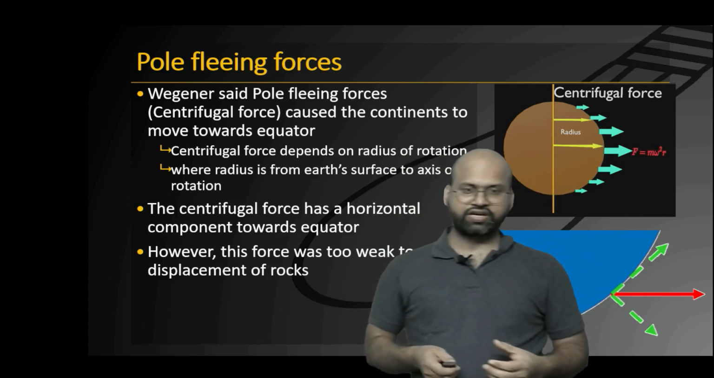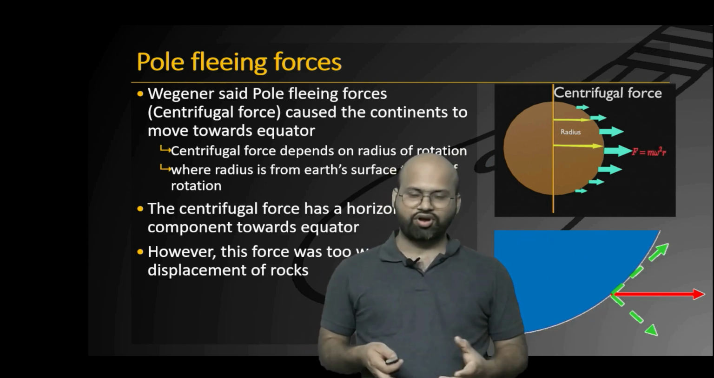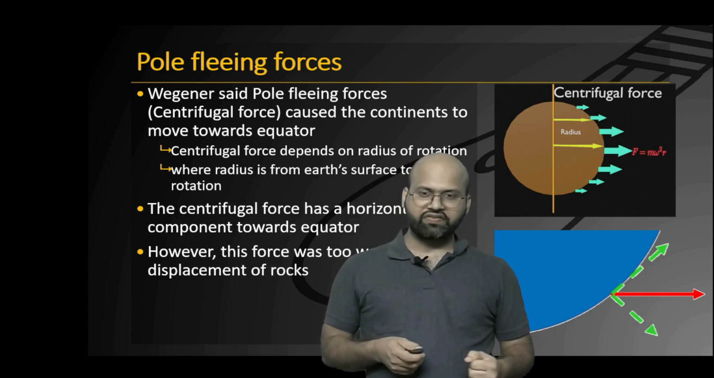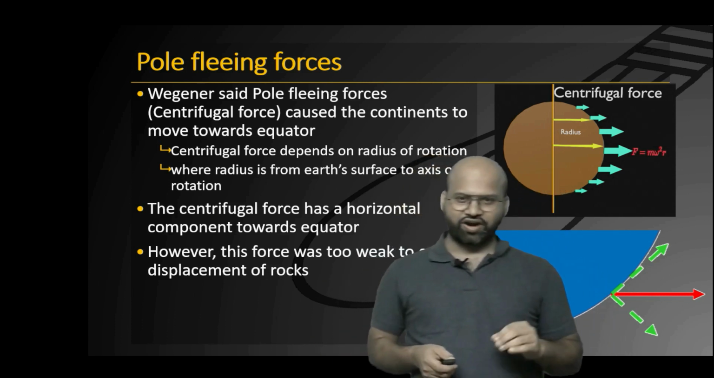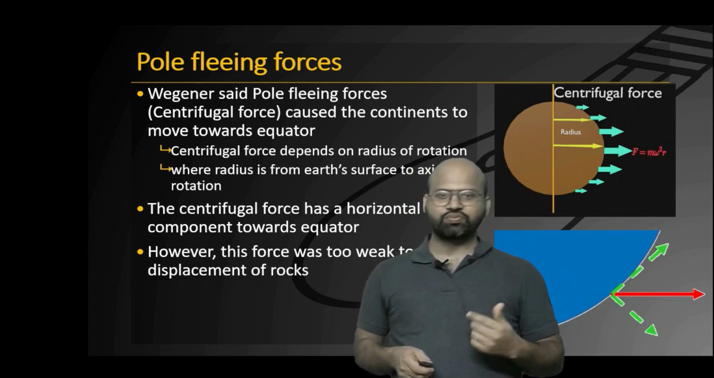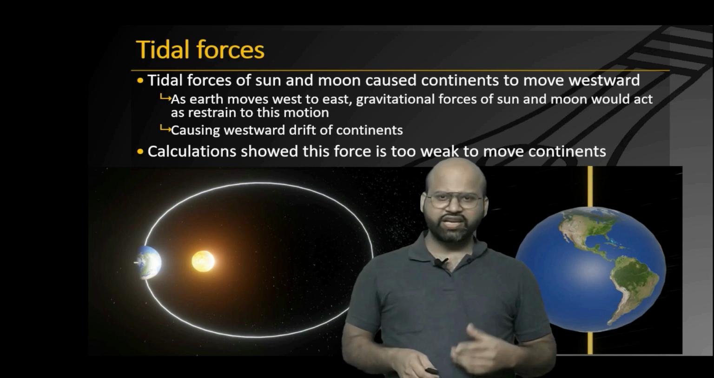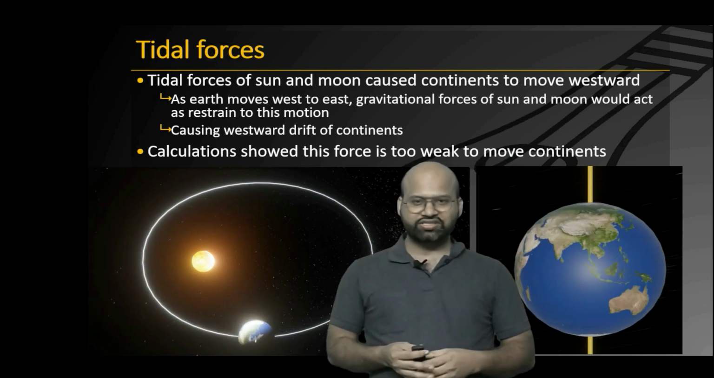Wegener was of the belief that it is this component of centrifugal force which caused the continent blocks to move towards the equator. However, when calculations were done by the geologists, they found that this force, or this component, was too weak to move the continents. The next force he suggested was tidal force. And let's try to understand what a tidal force is.